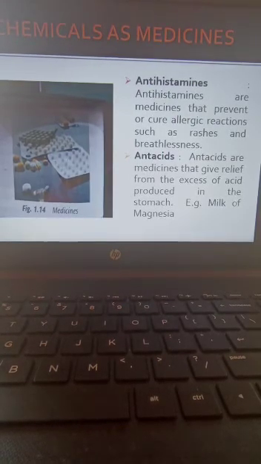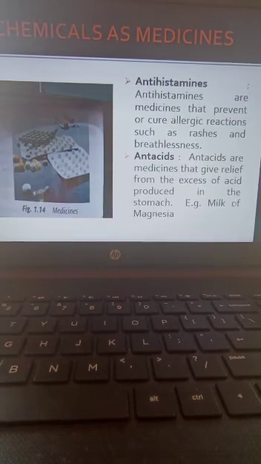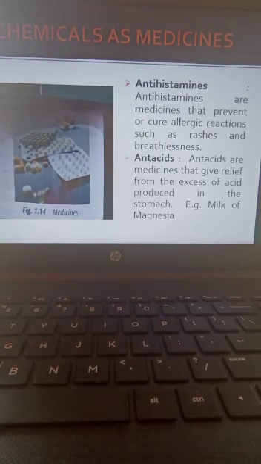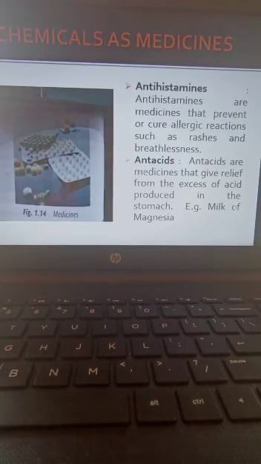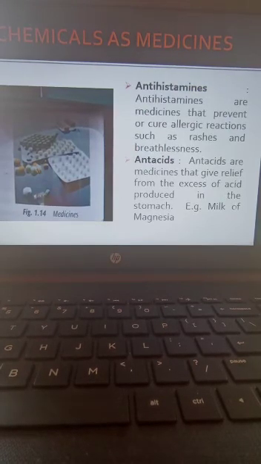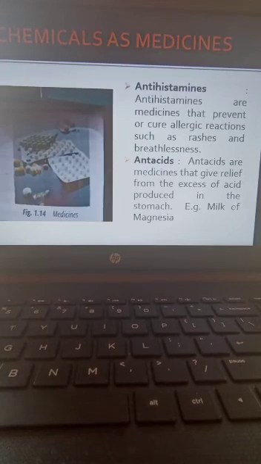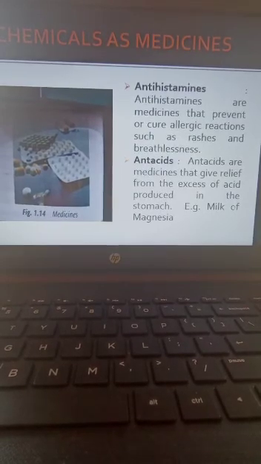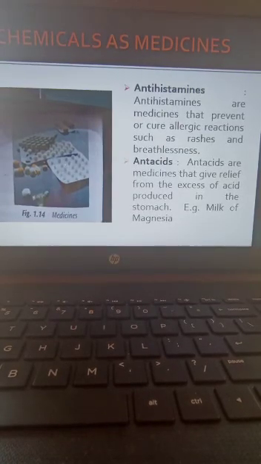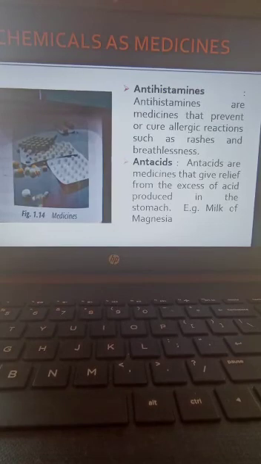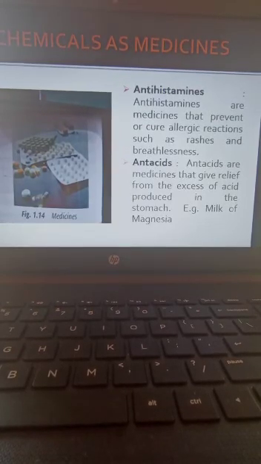So what was today's topic? Chemicals as medicines. Medicines are very important for us. What are the different categories of medicines? One is antibiotics. Antibiotics are very important to reduce infections. Some common examples are amoxicillin, streptomycin. Then the next one we studied is antihistamines. Antihistamines are used for the reduction of allergic diseases.